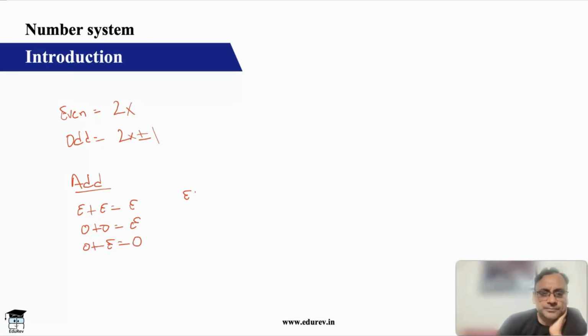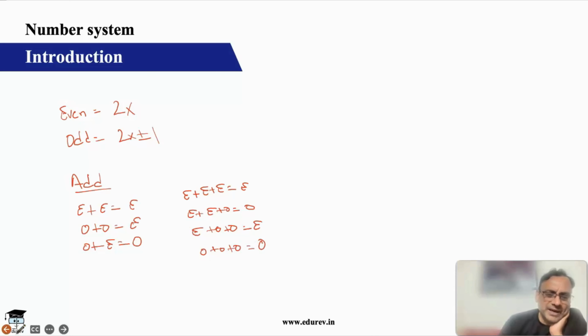If you add three of them, even plus even plus even, you get even. If you do even plus even plus odd, you get odd. You do even plus odd plus odd, you get even. And you do odd plus odd plus odd, you get odd. So what pattern do you see here? Very important.